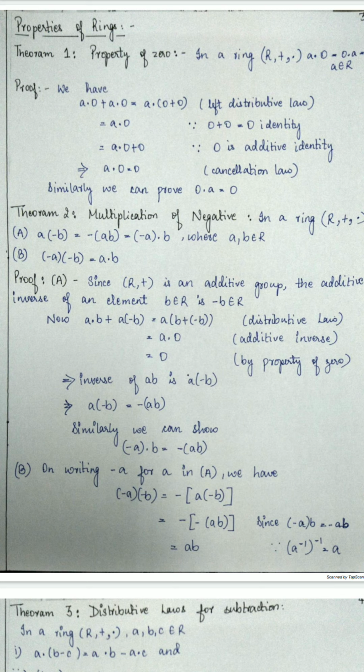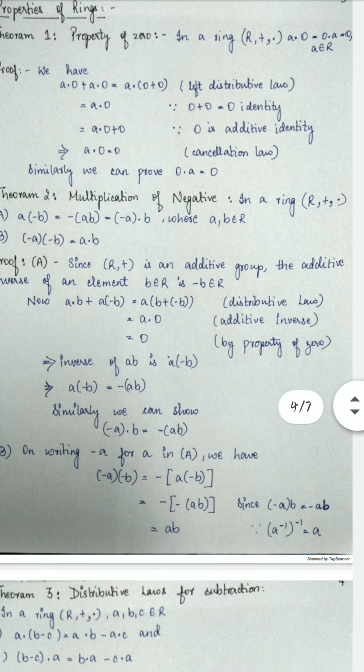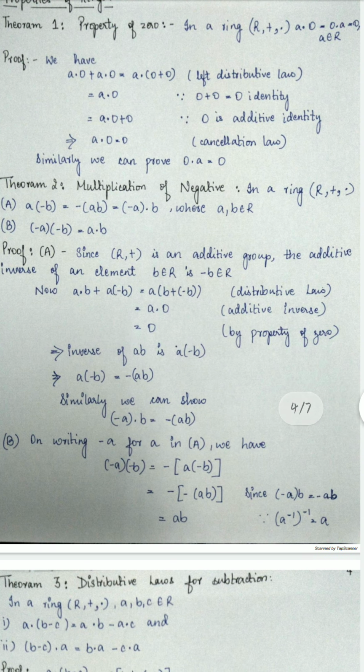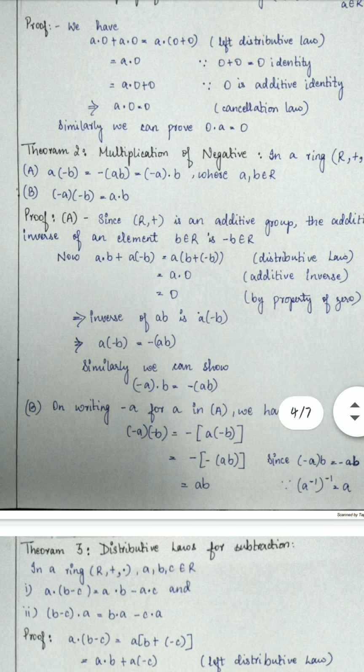Then theorem 2, multiplication of negatives. In a ring (R, +, ·), (a) a · (-b) will equal -(ab), which will equal (-a) · b, where a, b belong to R. And (b) (-a) · (-b) equals a · b. So now we are going to prove this theorem.